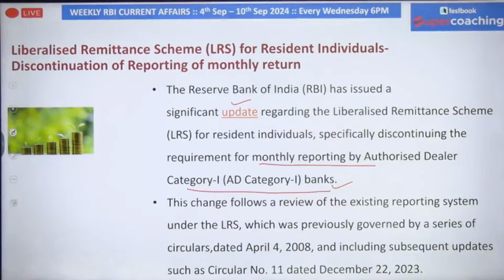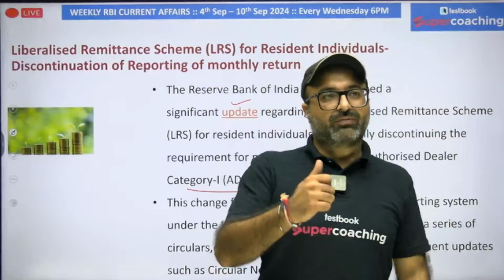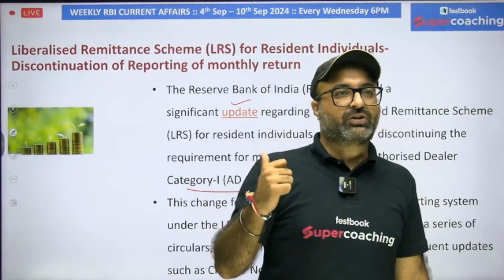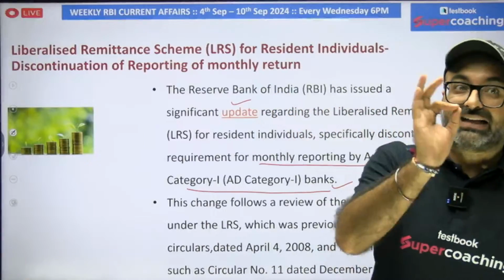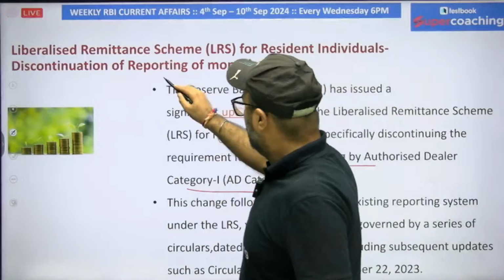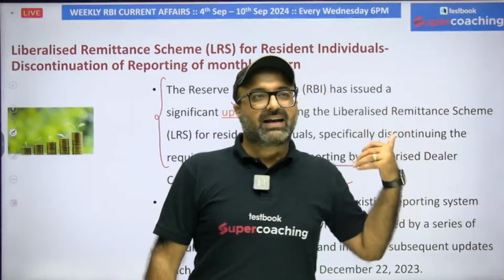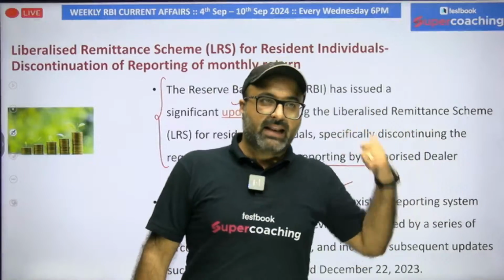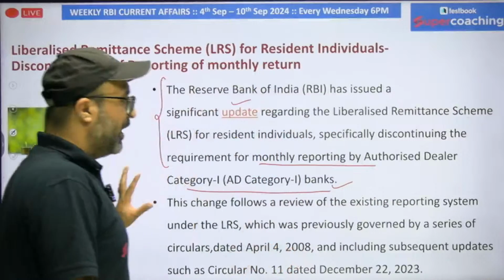The case was, if you want to remit funds, you will be remitting the funds obviously with the help of a bank. And if you are involving transactions which may or may not include current and capital account transactions, then obviously you will be using the service given by authorized dealer category 1. Now, all the transactions done by Indian residents through these banks, the banks are liable to report to RBI on a monthly basis. But now it has been discontinued.